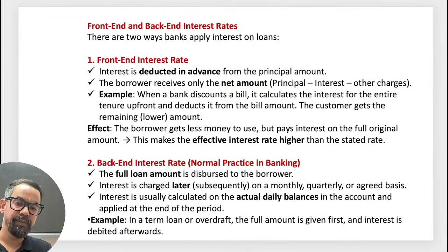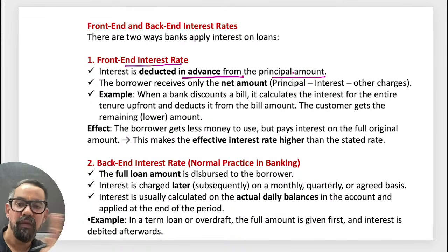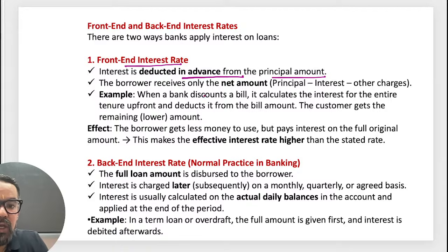Apart from this, we have front-end and back-end interest rates also. When it comes to front-end interest rate, the interest is deducted in advance from the principal amount. It is kind of a rent agreement: first we pay the rent, then we live in the premises. So the borrower receives the net amount.